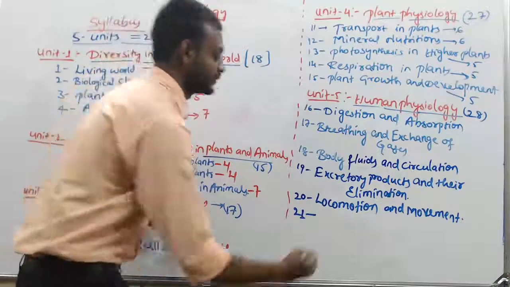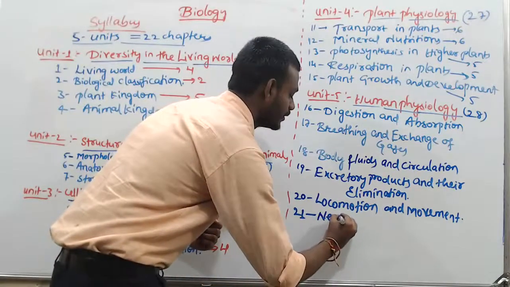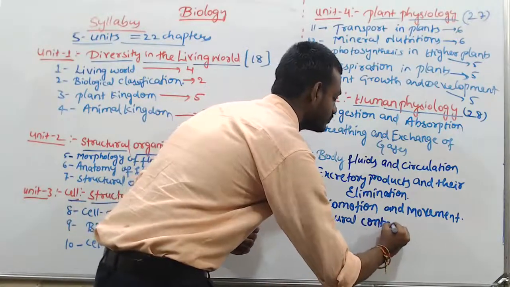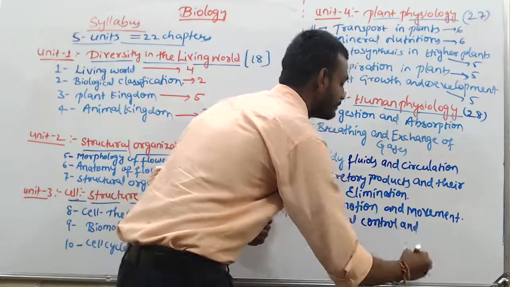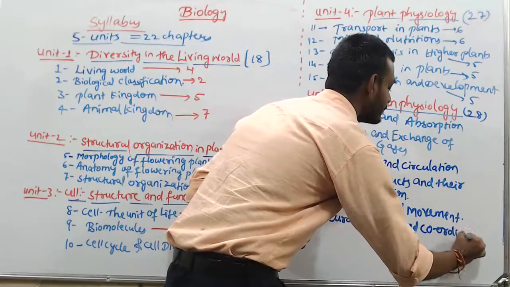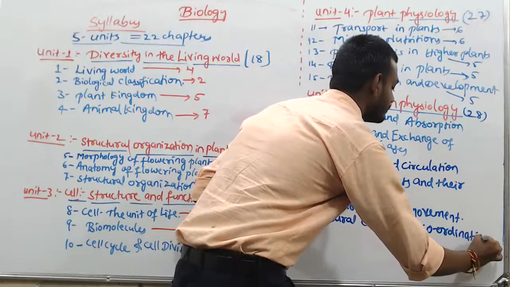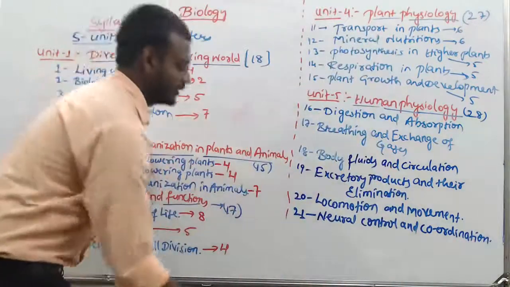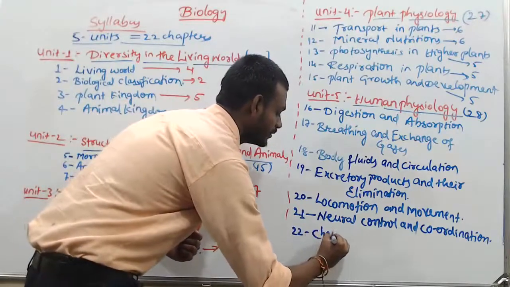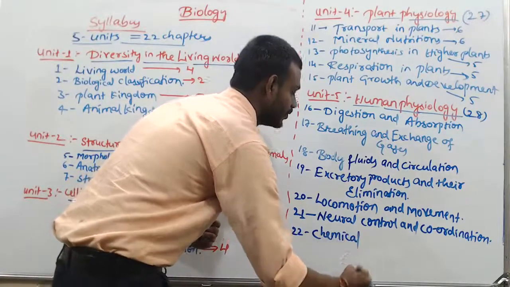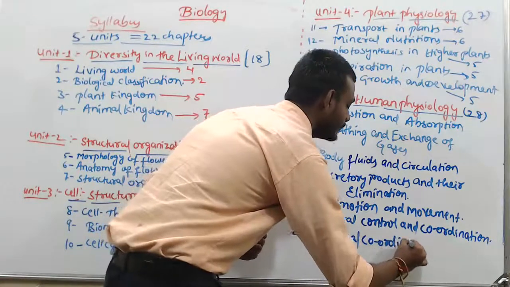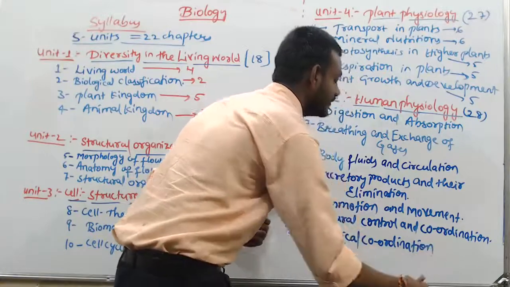And the first is neural control and coordination. The last one is chemical coordination and integration.